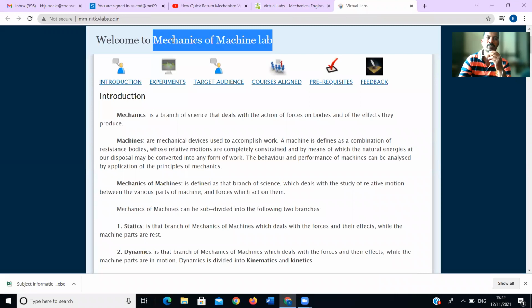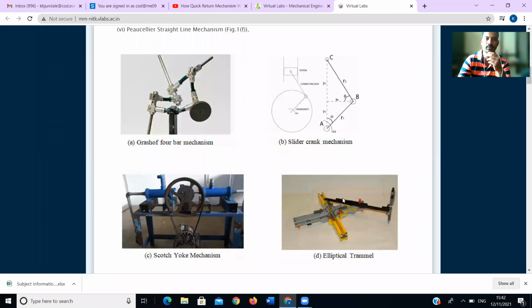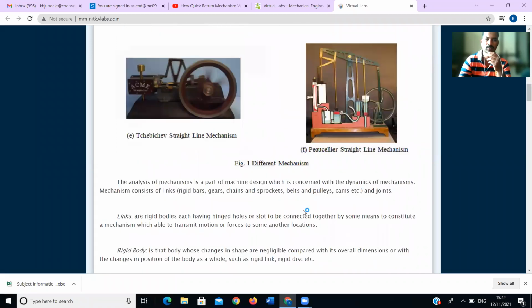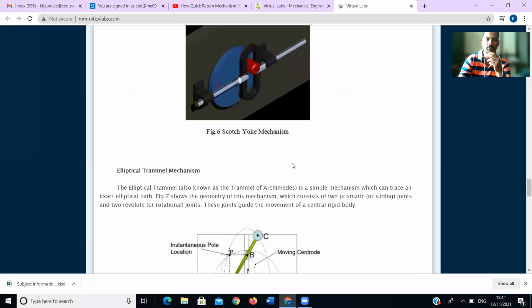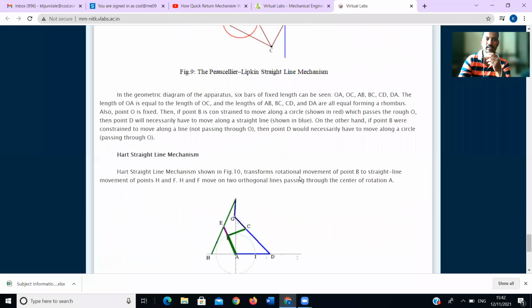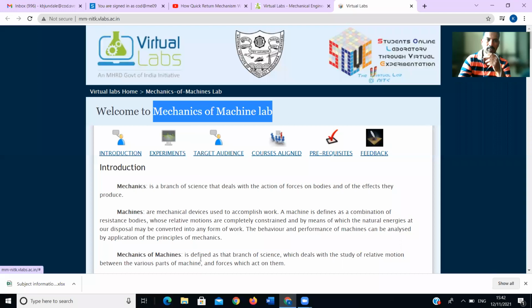According to our university, the subject name is kinematics and theory of machine, KTOM or TOM. You will get the basic information required for KTOM, different basic mechanisms, degree of freedom, and the prerequisites, all here. We will go to the next part, experiments.